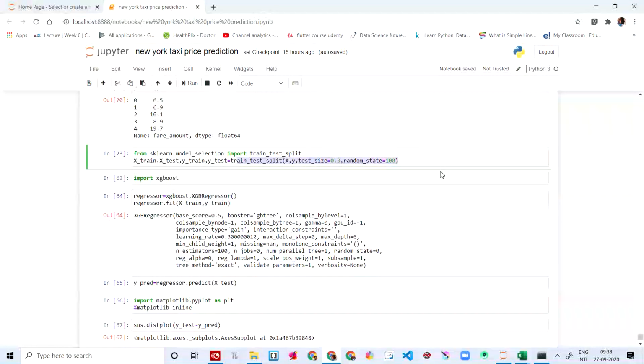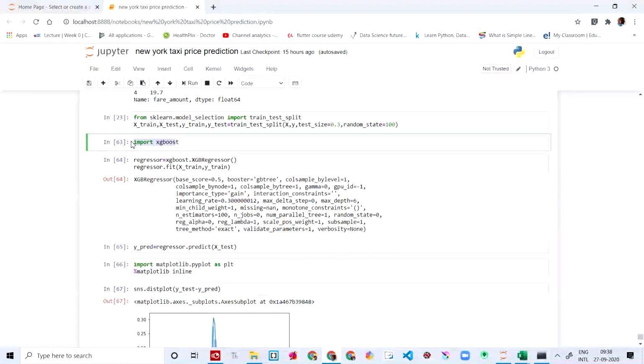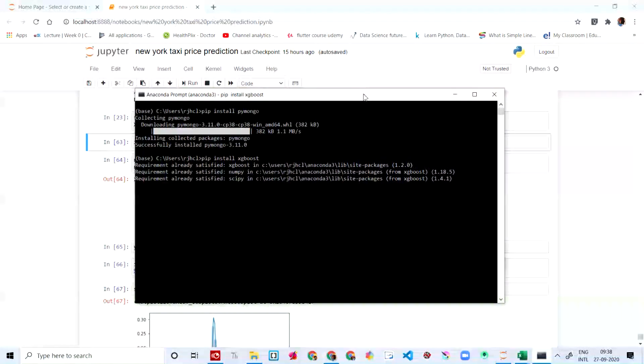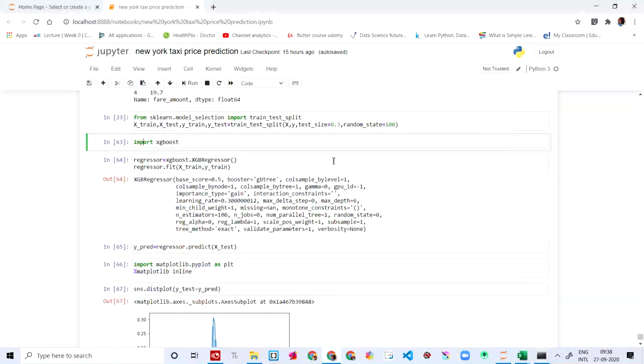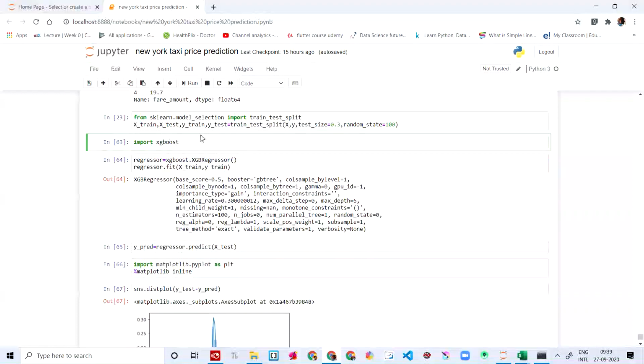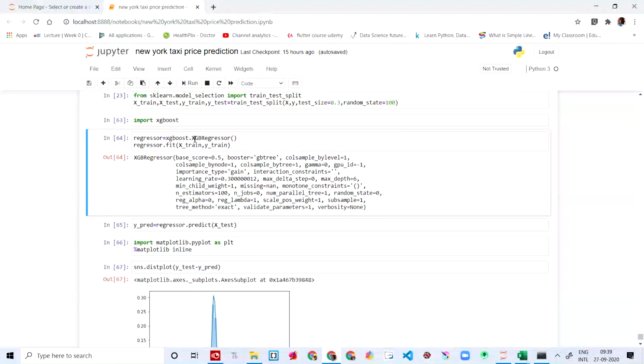We're just going to split this up, and then we're going to import XGBoost. If you have not already installed XGBoost, you're going to say pip install xgboost. For me, requirement is already satisfied. If something is wrong during my downloads, it's going to download like it did for PyMongo. And then after importing XGBoost, you're going to say regressor is equal to xgboost.XGBRegressor, and then you're going to fit the X_train and y_train.